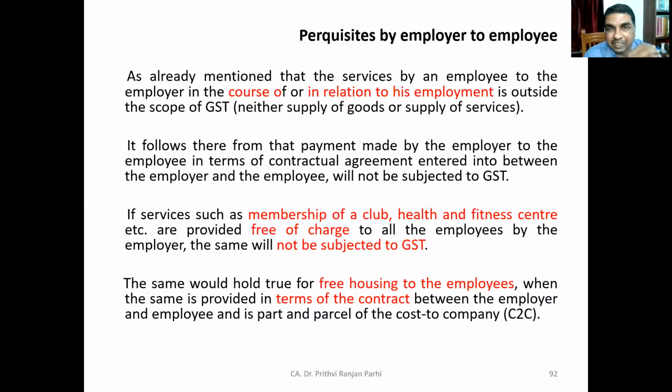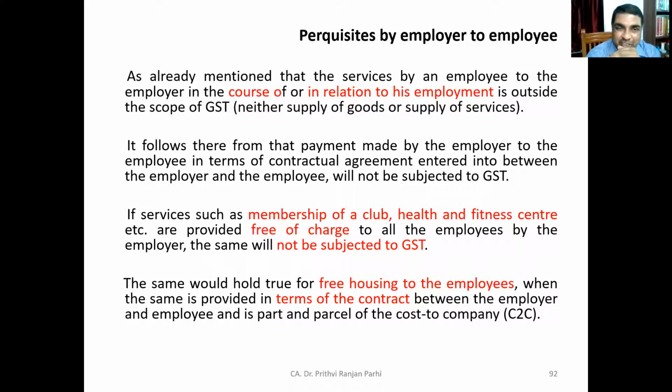Already we have discussed that the services provided by the employee to the employer in the course of or in relation to his employment are outside the scope of GST. That will not be treated as a supply by the employee to the employer.